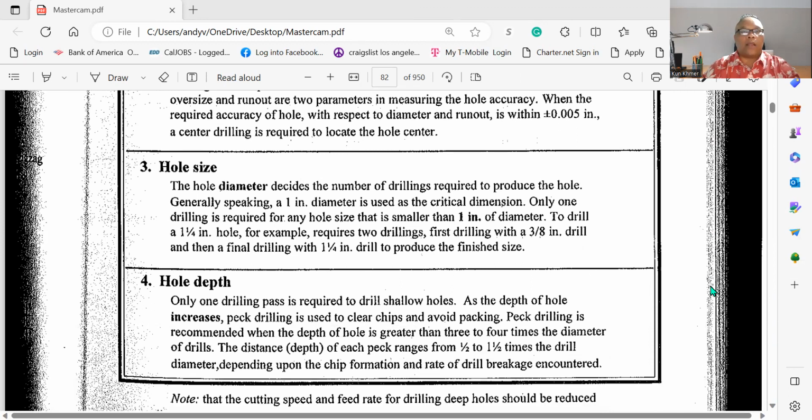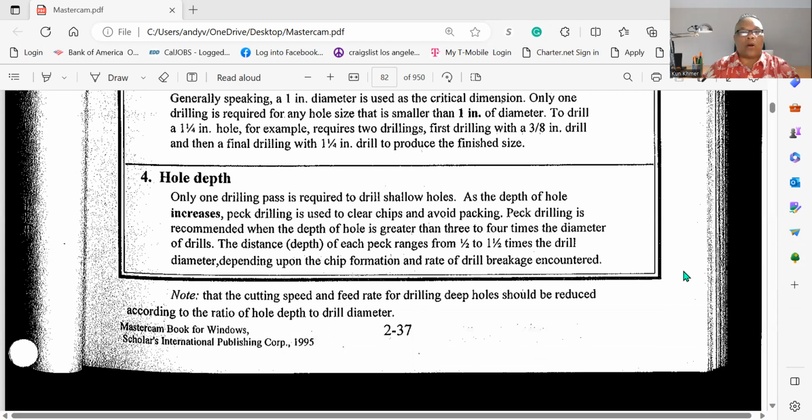3. Hole size. The hole diameter decides the number of drillings required to produce the hole. Generally speaking, a 1 inch diameter is used as a critical dimension. Only one drilling is required for any hole size smaller than 1 inch in diameter. To drill a 1 1/4 inch hole, for example, requires two drillings: first drilling with a 3/8 inch drill, and then final drilling with a 1 1/4 inch drill to produce the finished size.